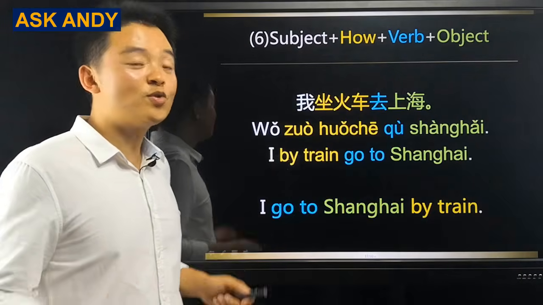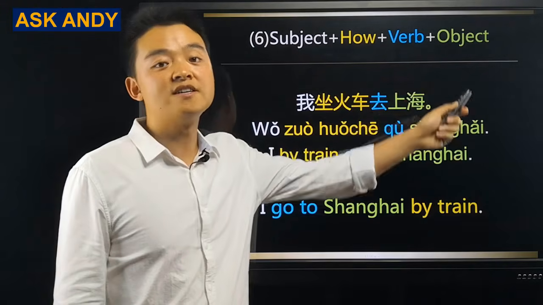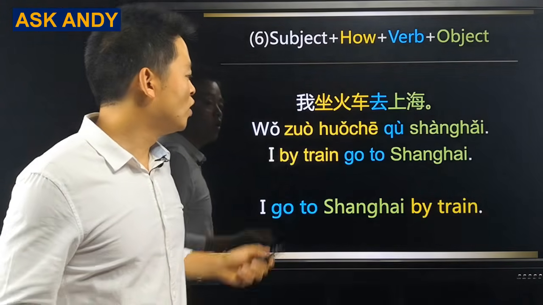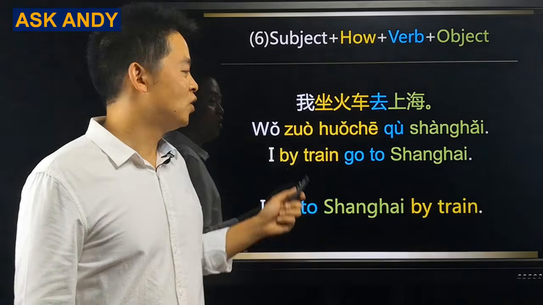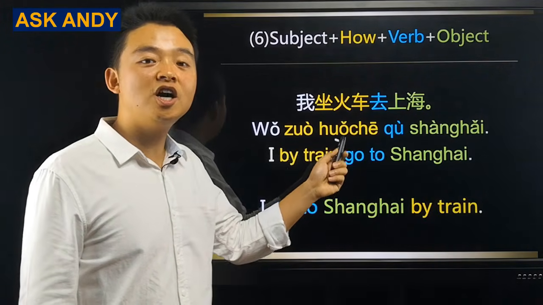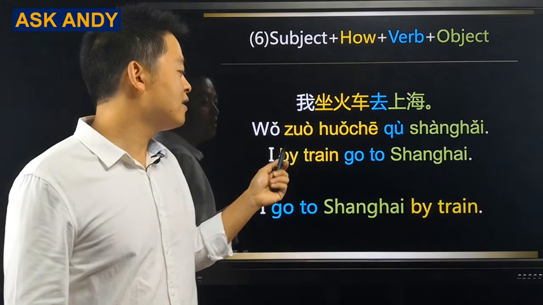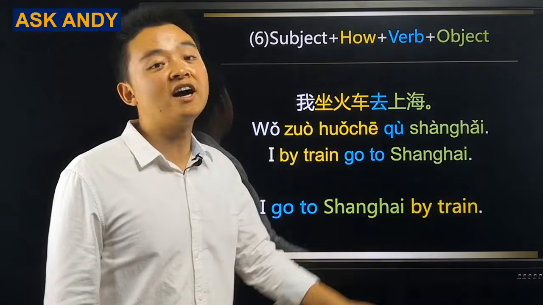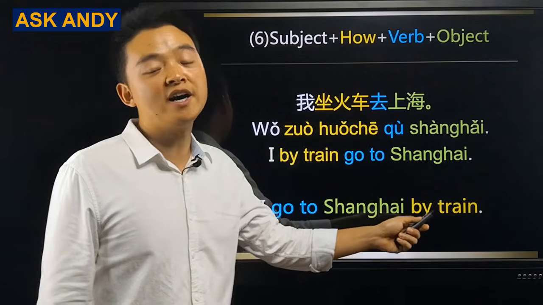Let's move on. Structure number 6. Subject plus how plus verb plus object. See the example. 我坐火车去上海。Literally, it means I, by train, go to Shanghai. In English, it is I go to Shanghai by train.